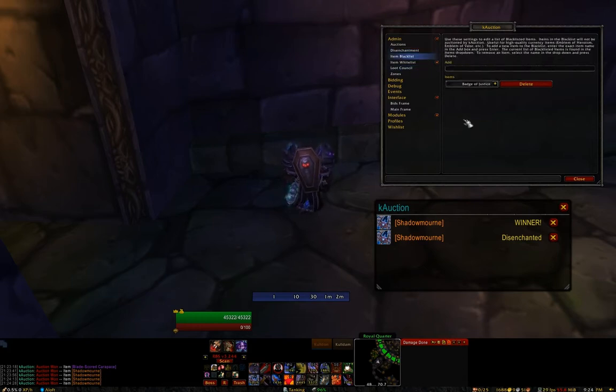Item Blacklist. This is a list of items that kAuction will ignore and not automatically auction for you. So usually emblems and things like that would just be in here. Of course, nowadays emblems are generally automatically looted, but if you open a bag that has them or whatnot, they can still be there. So you can just set items you don't want to be auctioned here.